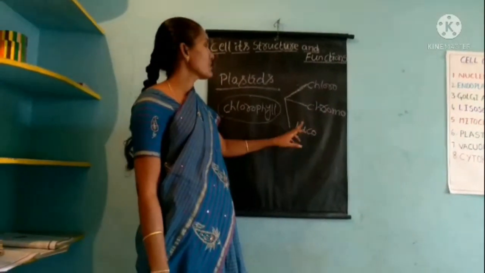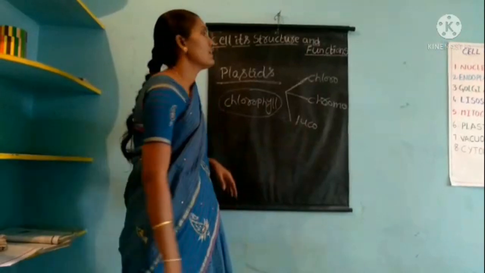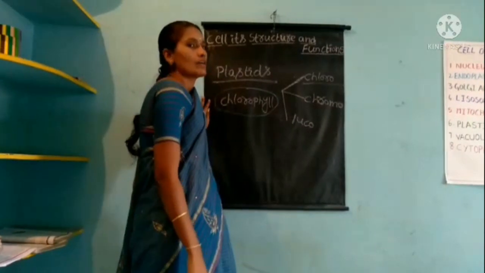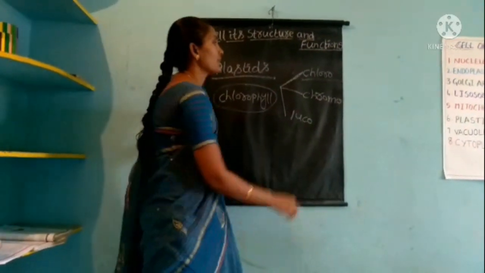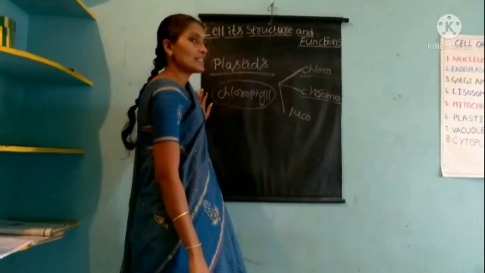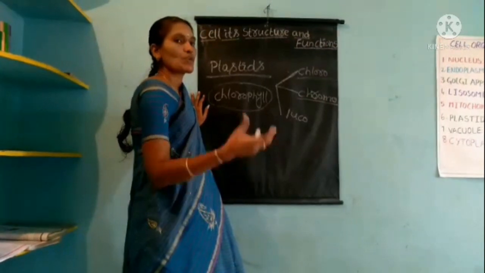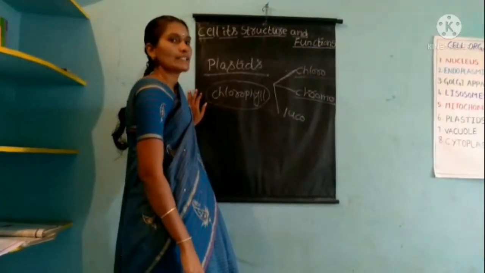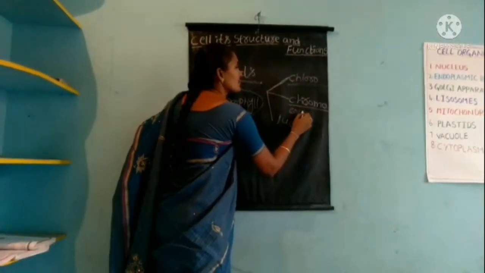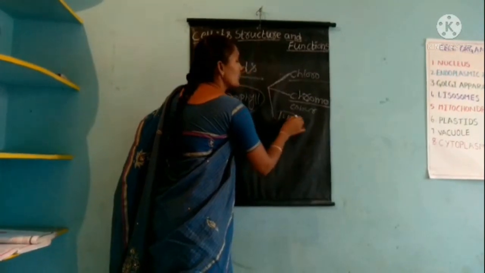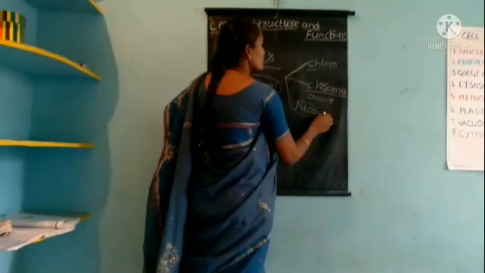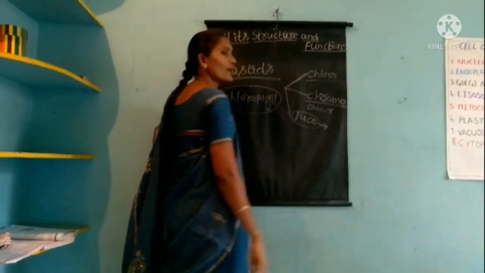The plastids are seen in different leaves. The chloroplast is green in color, so the leaves look green. The chromoplast is present in early leaves or some types of vegetables. So it is a colored plastid. And next one is the leucoplast. It is colorless, so it is seen white in color.